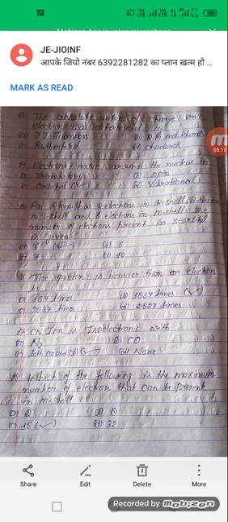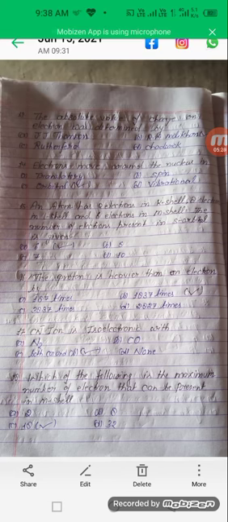The proton is heavier than the electron by: 187 times, 1837 times, 3837 times, or 2837 times. This is a very important question and we have to understand that it is 1837 times. Option B is correct. CN minus ion is isoelectronic with N2, CO, or both A and B. Isoelectronic species are those in which the number of electrons is the same.